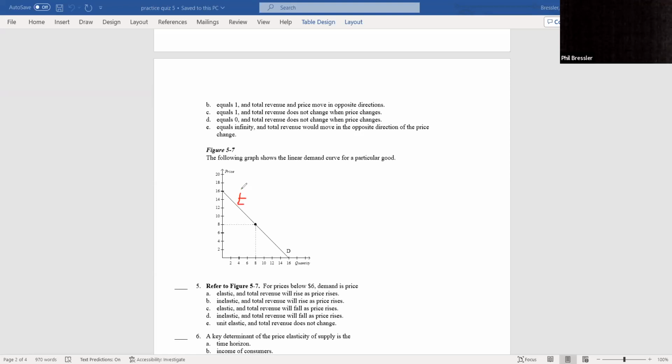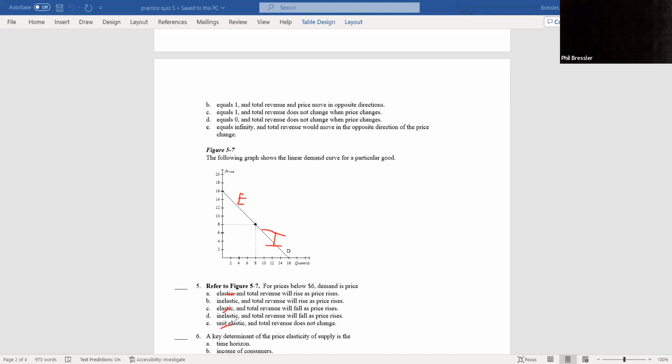Above is elastic. Below is inelastic. All right. Now, for the prices below $6, demand, I know it's inelastic. So E is going, C is going, E is going, and now I'm into a 50-50.